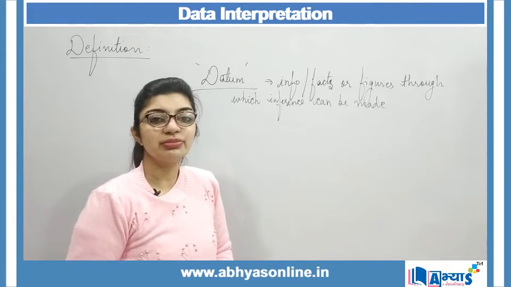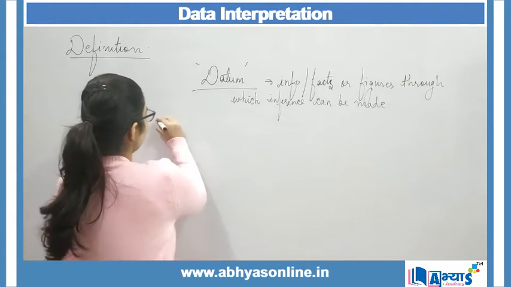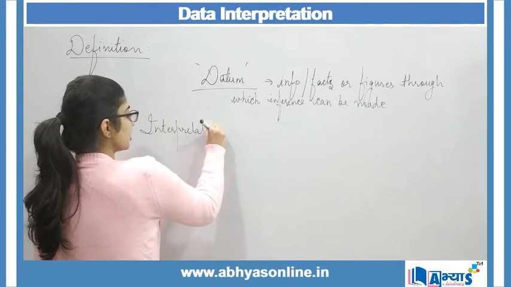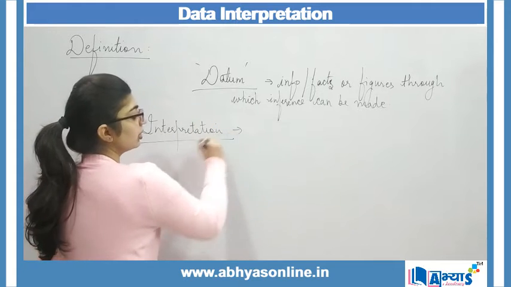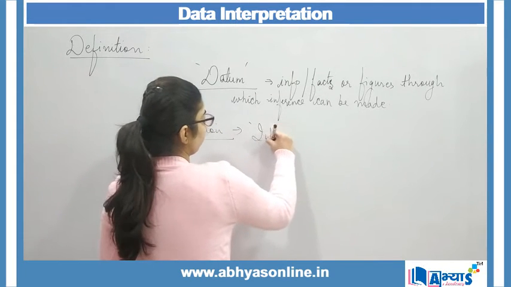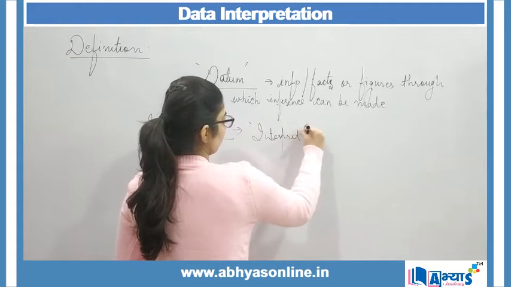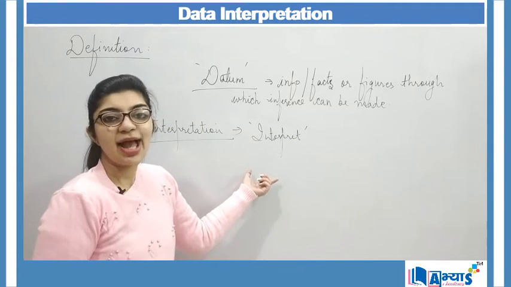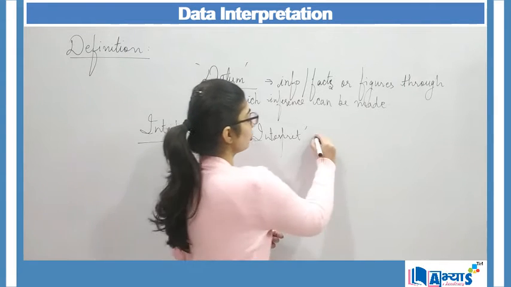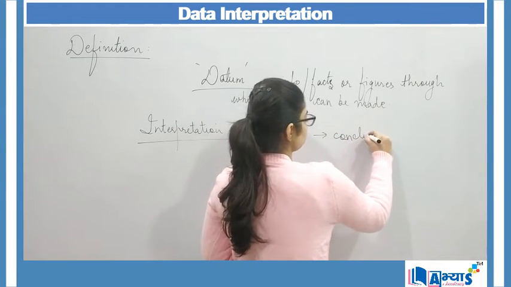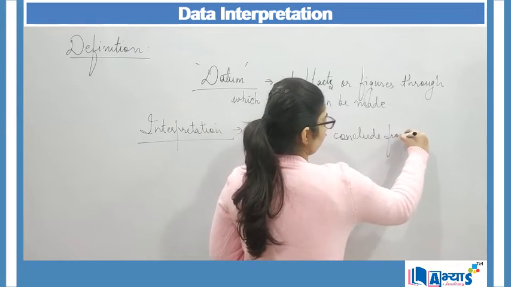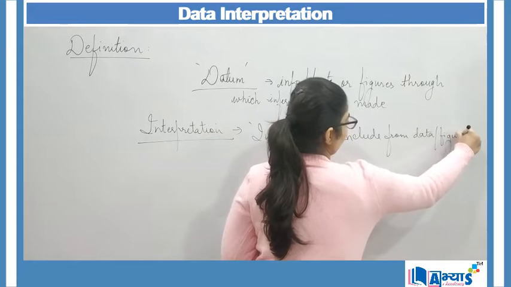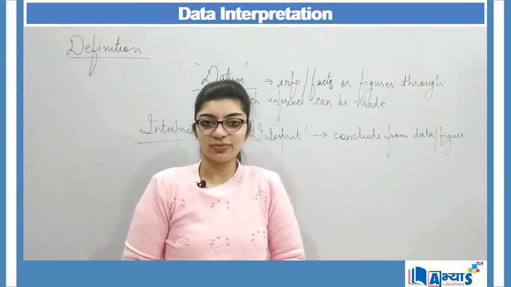Next, we come to interpretation. Interpretation is derived from the word interpret. Interpretation is the noun form of the word interpret, and interpret means to conclude from the data, or to analyze from the data.